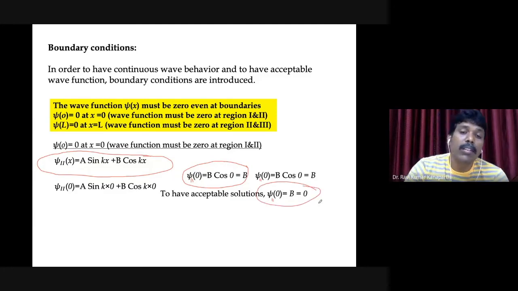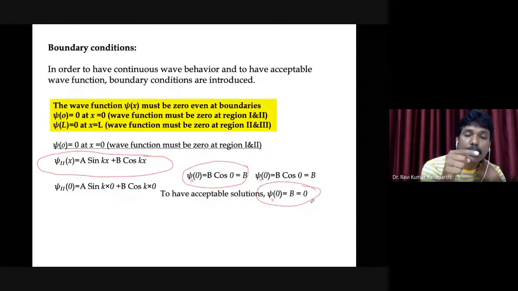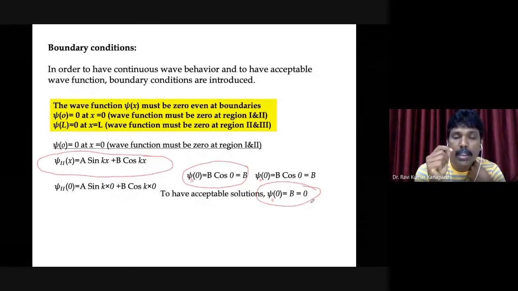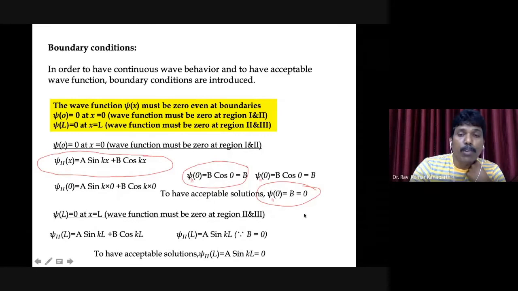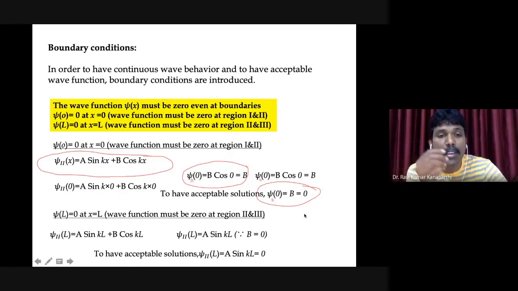So this is an interesting result that we have obtained. The constant b we introduced, if we impose this condition, has to be 0 in order to have acceptable solutions. Now, if you impose the second boundary condition, the condition at the second boundary, that is x equal to L.